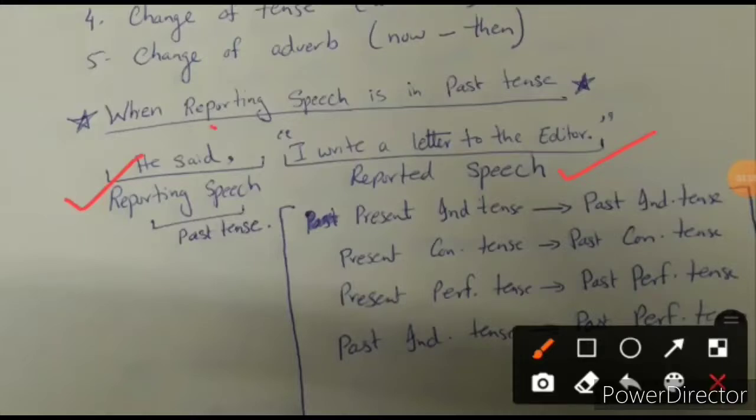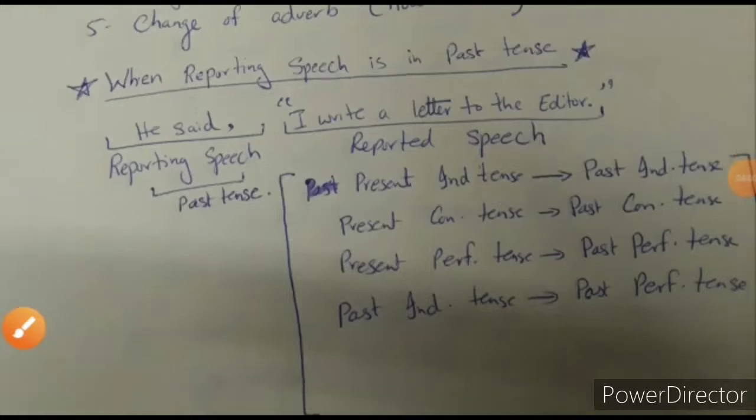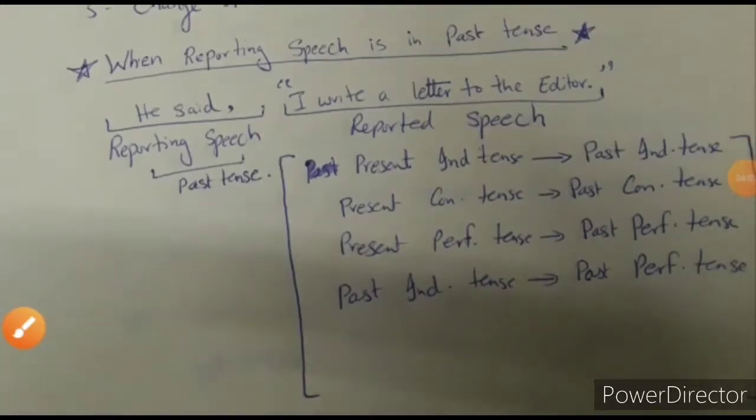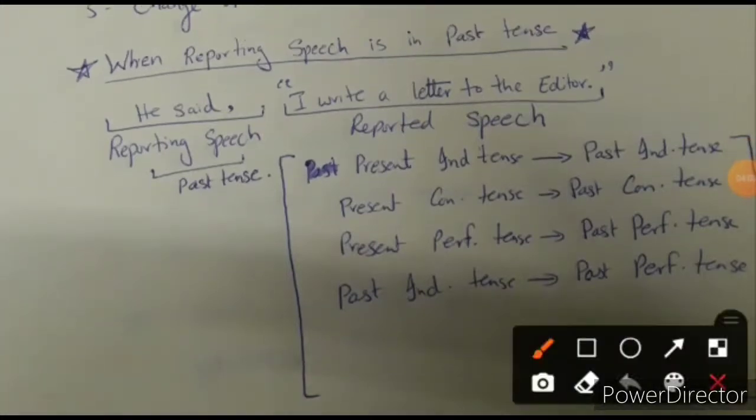So if your verb is in the past tense, then there are going to be a lot of changes in the reported speech, because all the changes come over here. You have to look at the tense first, and according to the tense you are going to change the sentence into an indirect speech. Now look closely over here. The first thing that we have is the present indefinite tense.